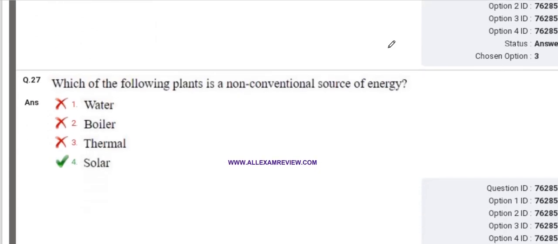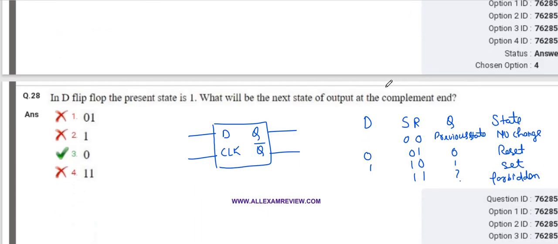Which of the following plants is a non-conventional source of energy? Non-conventional means they are asking about the renewable sources. So solar is the renewable source of energy.